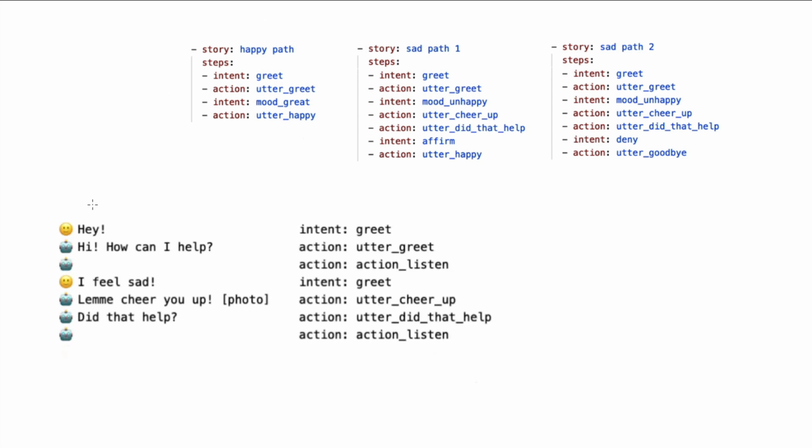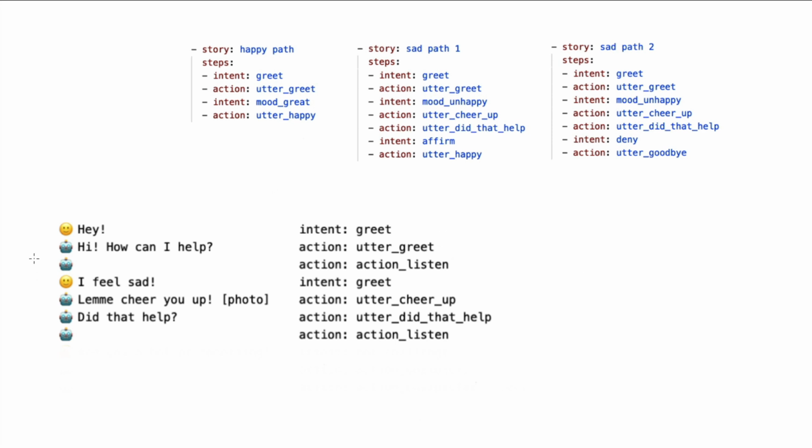Let's say we have a user that starts by saying hey. Then this can be picked up as an intent for greeting. This matches the stories that we see here above, because after greeting, we are always uttering a greeting back. And that's what you see happen here. So far so good. And once we've done our greeting, we are going to emit another action, namely we're going to wait and listen until the user says something back.